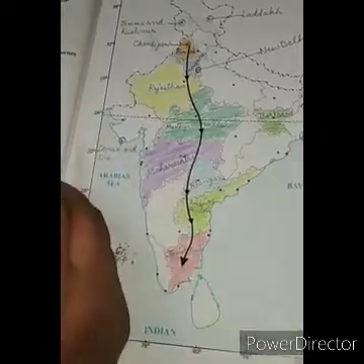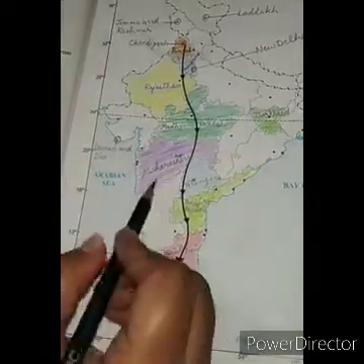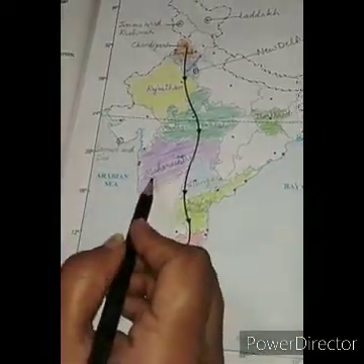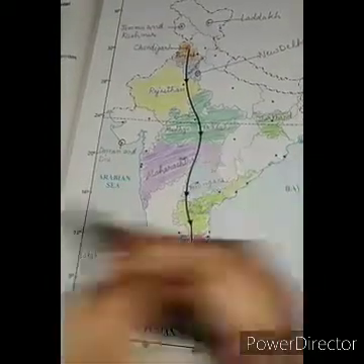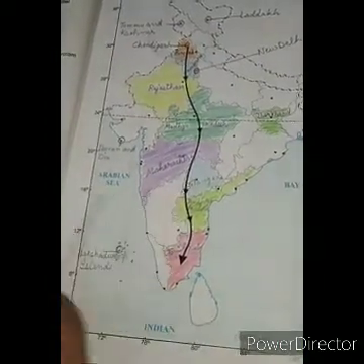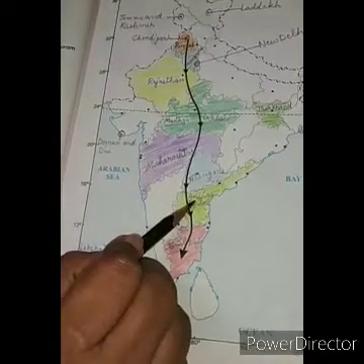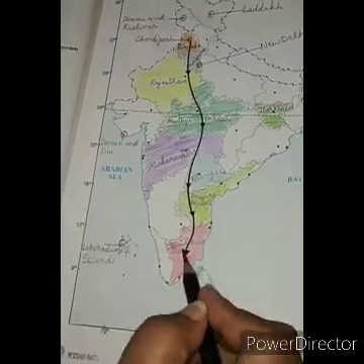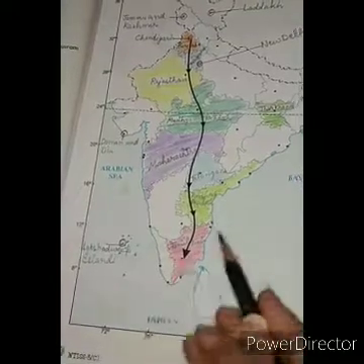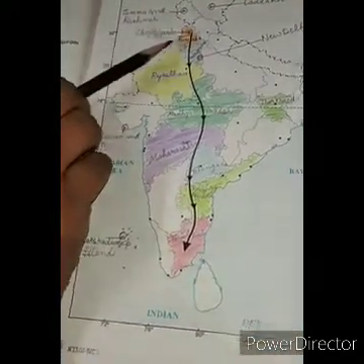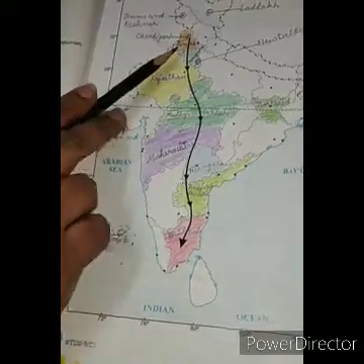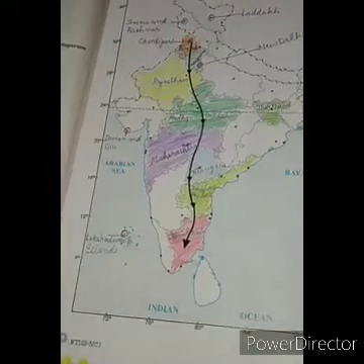You can use any of your color of your choice. Then below this we have Maharashtra. He is going through Maharashtra also. And then we have Telangana. And then Andhra Pradesh. And after that he is reaching Tamil Nadu. So these are the states he is going to travel through from Punjab to Tamil Nadu.